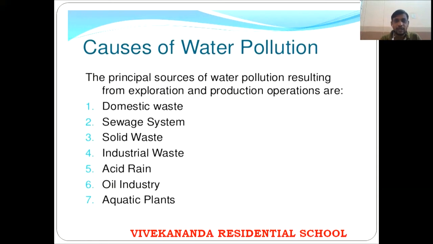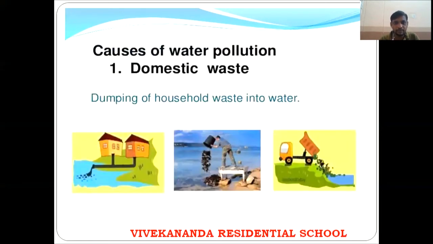So here, due to acid rain, see the present color of the Taj Mahal is lightish pale yellow. At the starting, 200 years back or 300 years back, the color is white, milky white, but due to this acid rain that is changing. Next is oil industry, the waste that is coming from the oil industries, and aquatic plants. Some aquatic plants also will pollute the water.